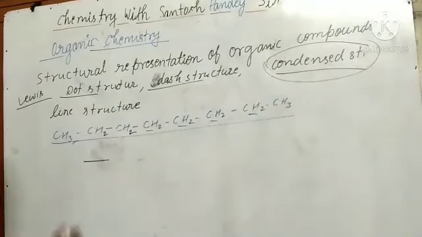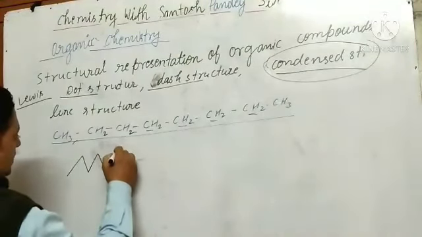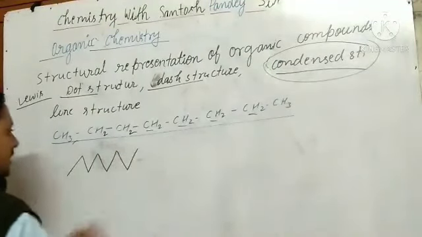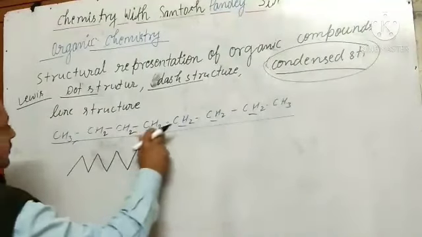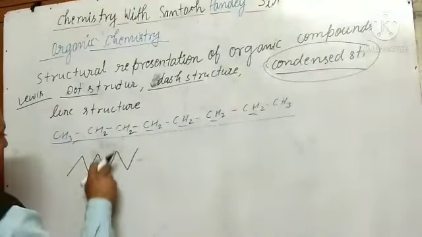1, 2, 3, 4, 5, 6, 7, 8. And at the end, it denotes an alkyl group.